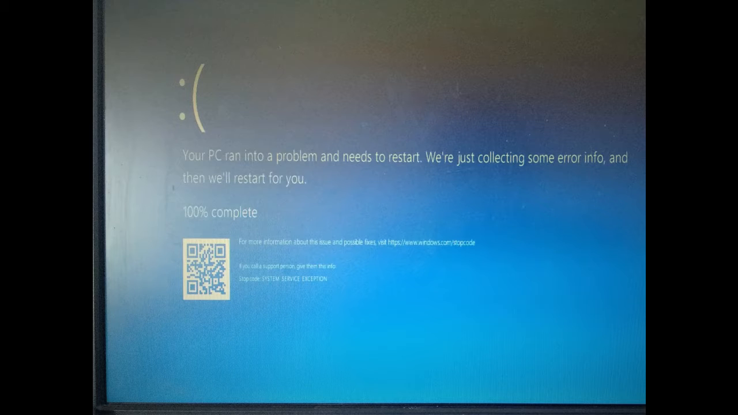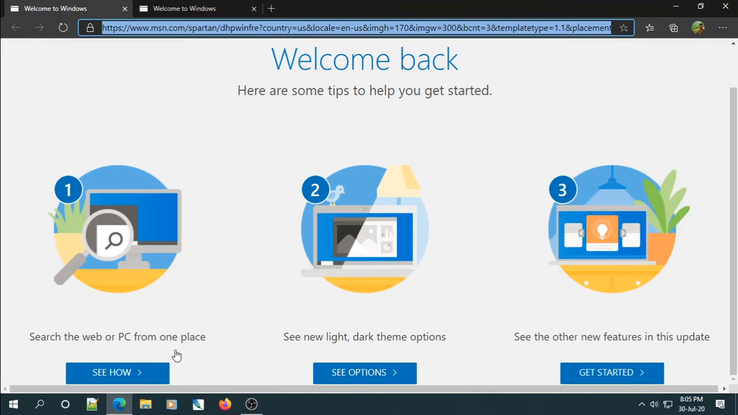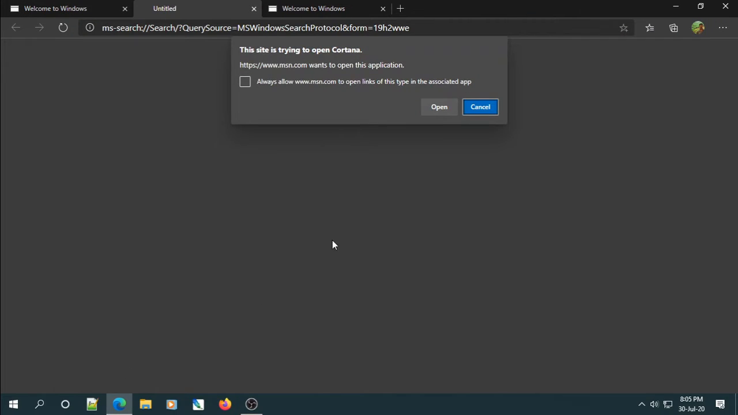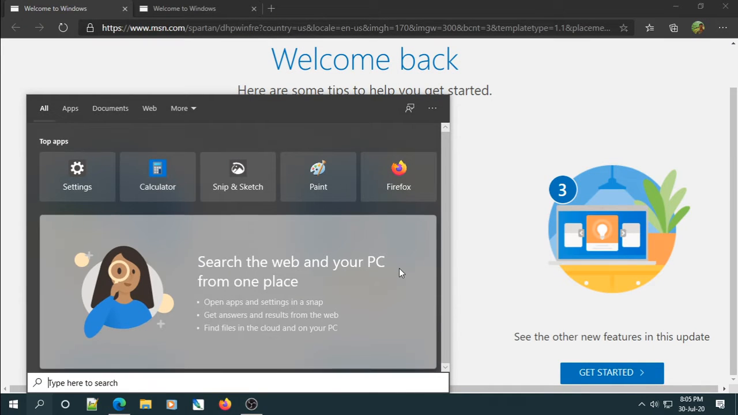After my restart, it started updating the latest Windows 10 updates, and for me it took around 1.5 hours to complete. In between, it restarted once, and after the completion, I landed on this welcome back page, and we can see what all updates we received.